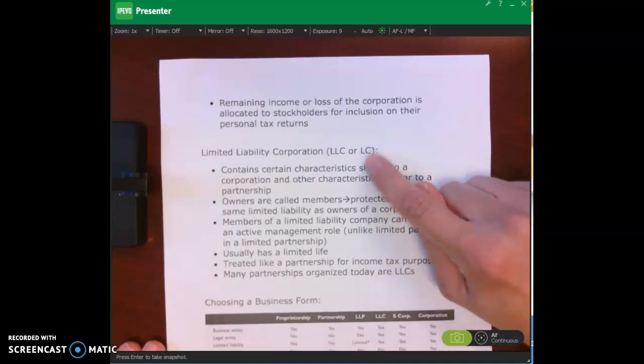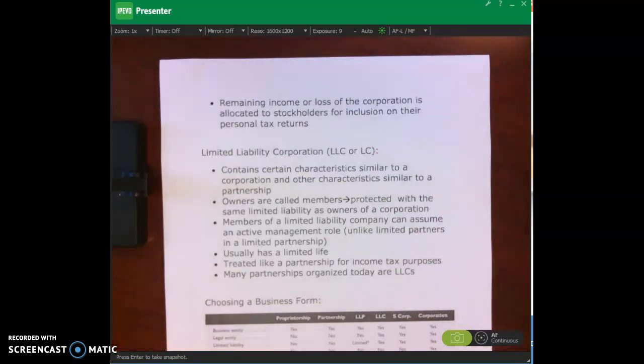Now, you've probably seen an LLC before. You've probably seen that around. This is pretty popular, and I've done some consulting in the past, and I have my own LLC. I haven't done it for a while, and I'm thinking about just closing it out because every year I have to pay $50, okay, to maintain my LLC. And I just keep it up, but, you know, maybe one day I'll do some consulting again.